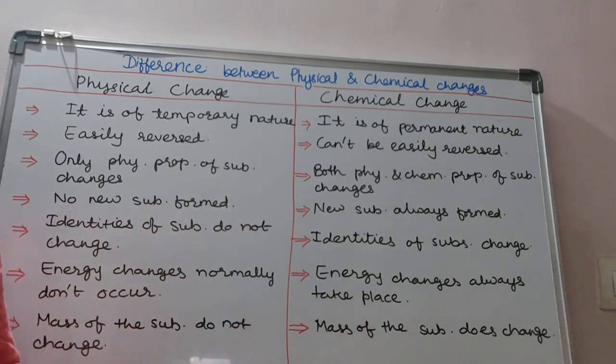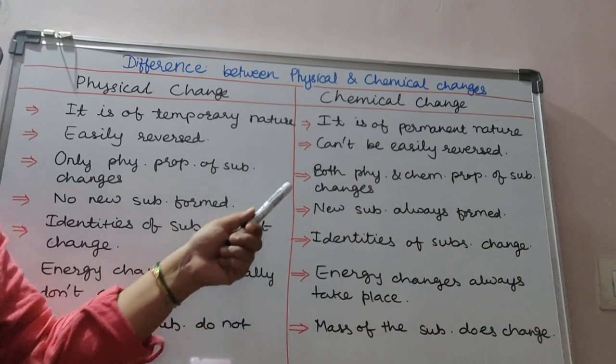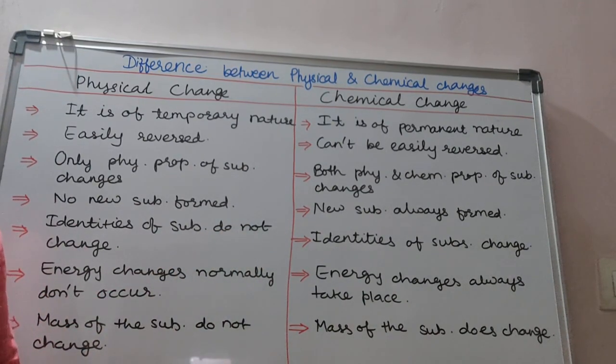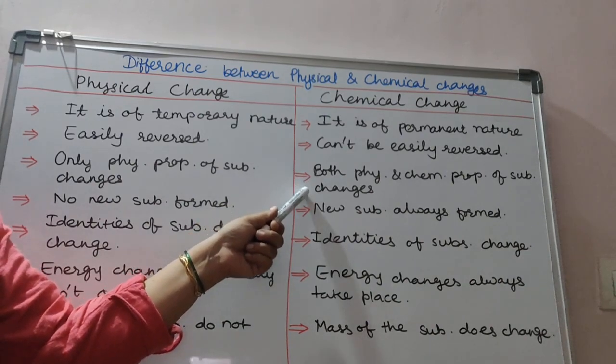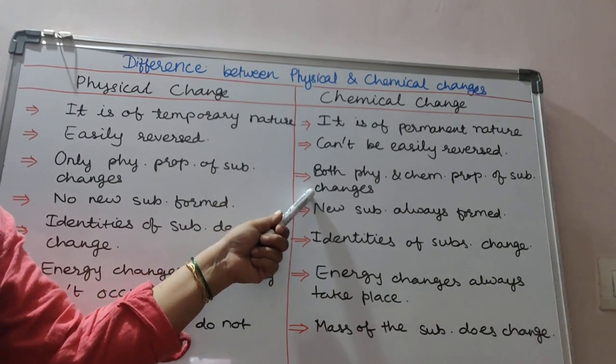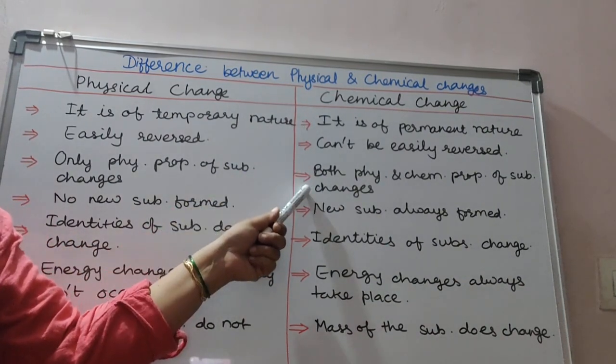For example, take the rusting of iron. When we place an iron particle at first, it is purely iron, but when it is exposed to air and moisture for many days or months, it will convert into rust, and rust is the chemical composition of rusting. That rust and the iron are totally different. So not just the physical property changes here, but the chemical property also changes in the case of a chemical change.